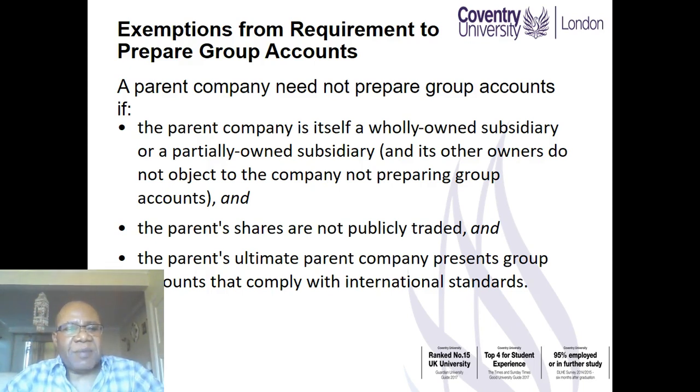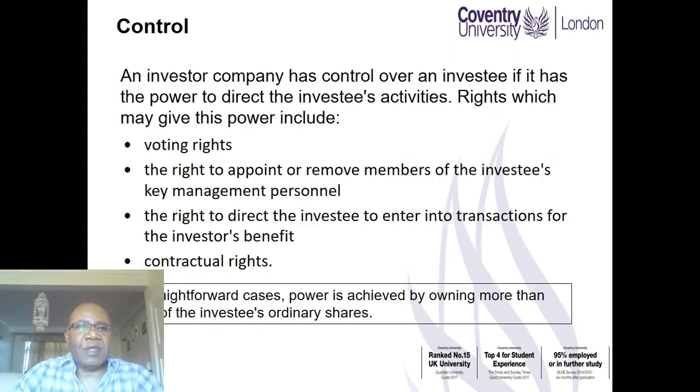The second exemption is this: the parent's shares are not publicly traded. So if they are not publicly traded, they don't have to prepare consolidated accounts. And thirdly, the parent's ultimate parent company presents group accounts that comply with international standards. In the absence of those exceptions just stated, a parent must prepare group accounts.